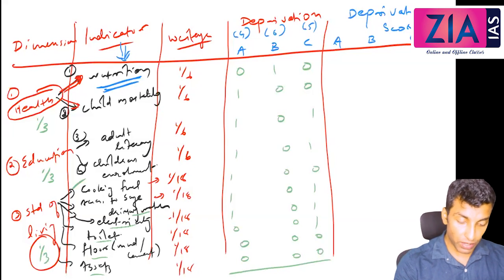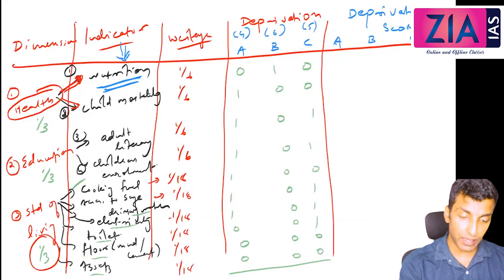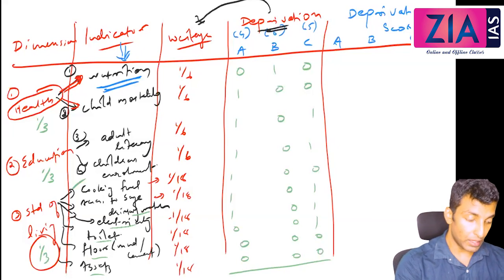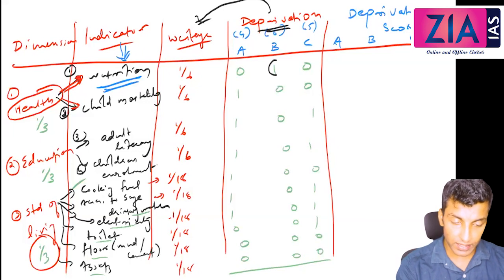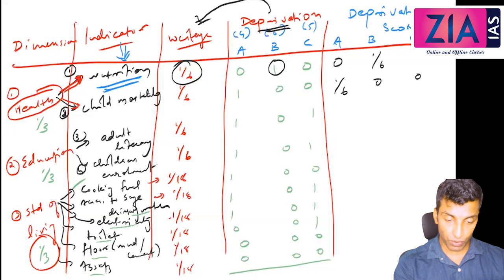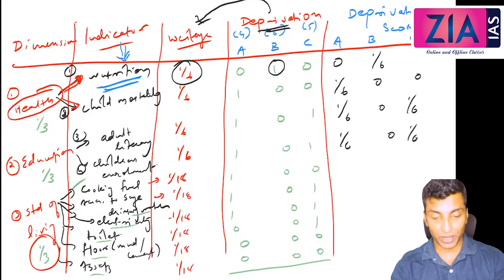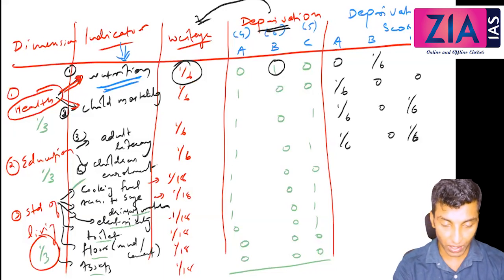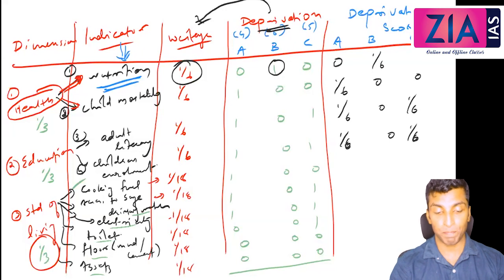Now based on this we need to fill up the deprivation score also. What you need to do is multiply deprivation with the weightage. So wherever 1 is there, you can replace it with the weightage: 0, 1 by 6, 0, 1 by 6, 0, 0, 1 by 6, 0, 1 by 6, 1 by 6, 0. It's actually not required for your exam. I'm just showing how it is calculated, and how complex it is.